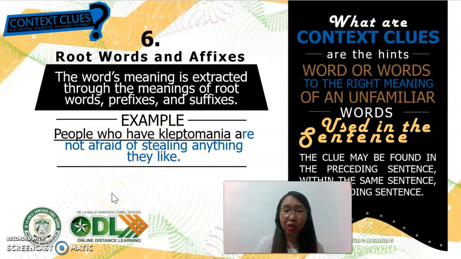So there you go. Those are your 6 types of context clues. So please proceed to the next section and try to push your luck. And let's see if you can answer the next few questions there in your Google Forms.